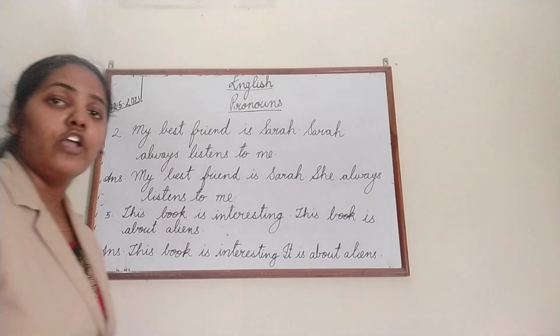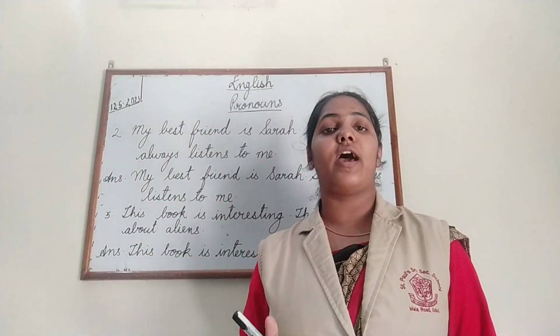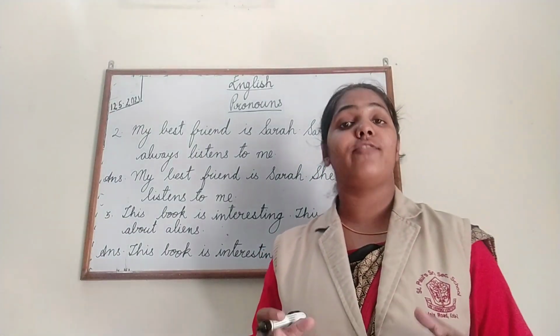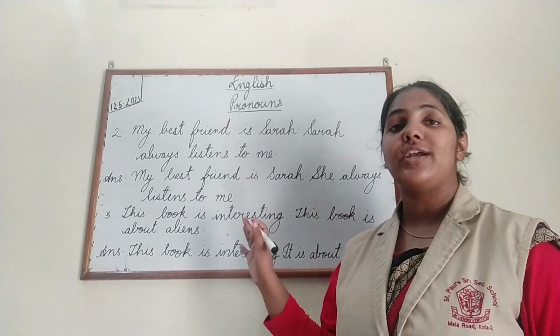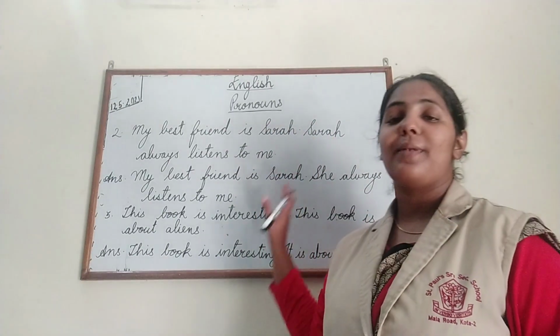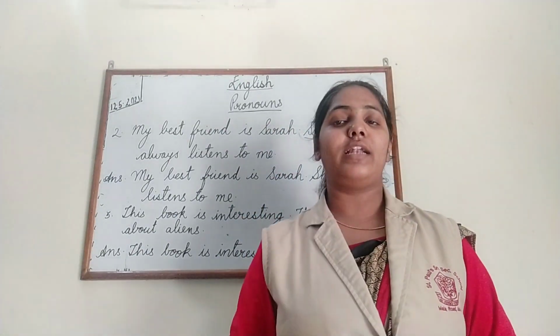Okay children, so now we have done 3 questions. First we have done underlining the pronouns, then we have learned about filling in the blanks with appropriate pronouns, and this is the third type of question, rewriting, using pronouns in place of the words underlined. Understood?